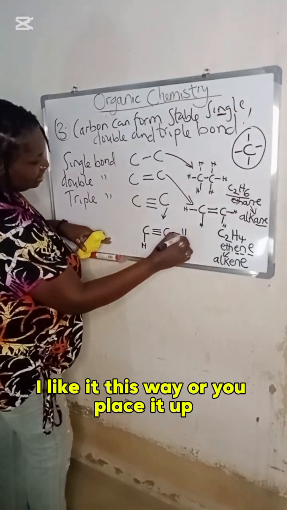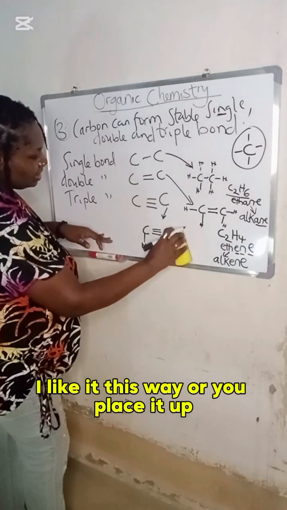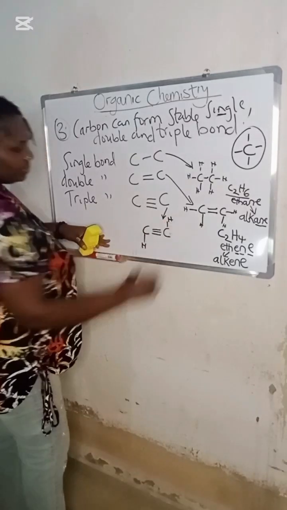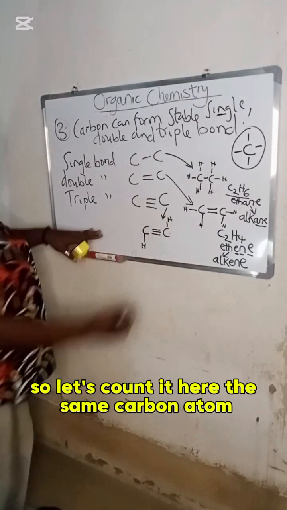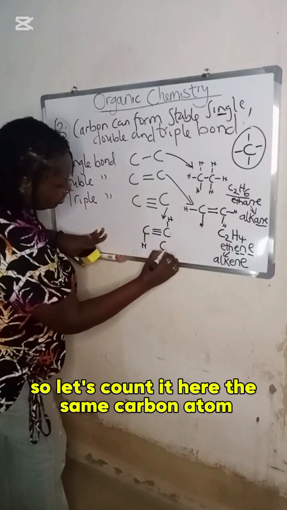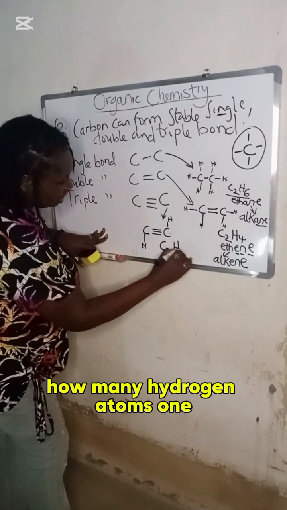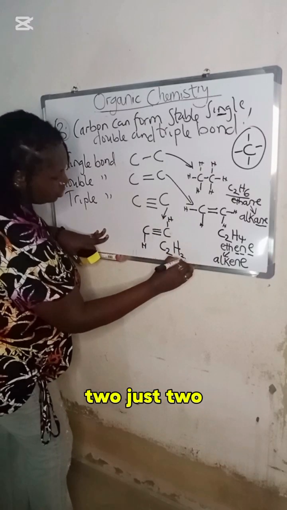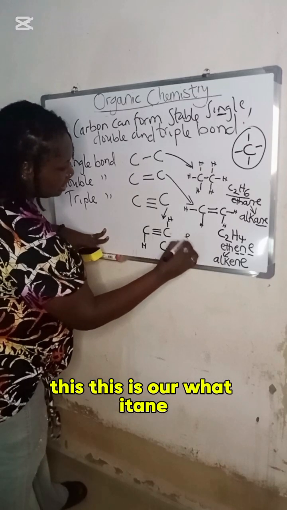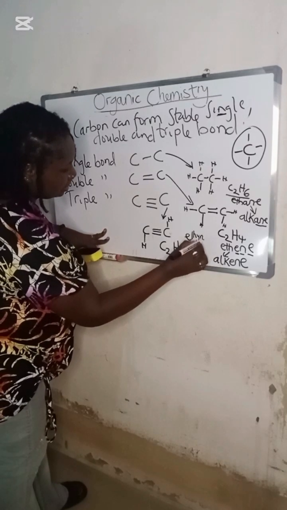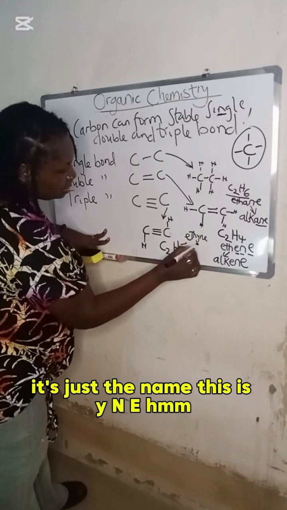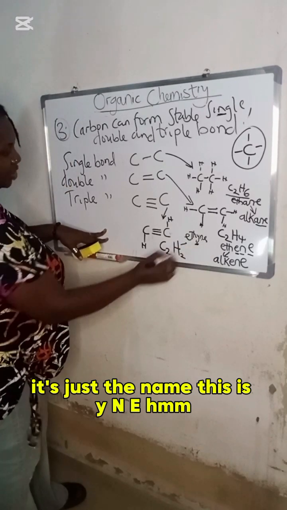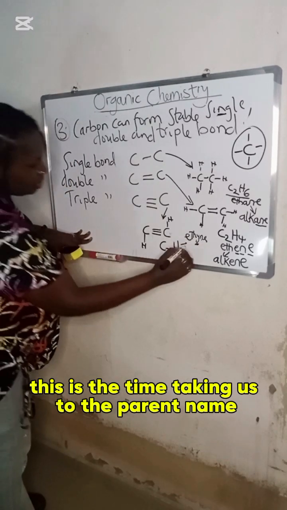I like it this way, or you place it up. So let's count it. Here, the same carbon atom. How many hydrogen atoms? 1, 2. Just 2. This is our ethane. It's just the name. This is ethane. Taking us to the parent name.